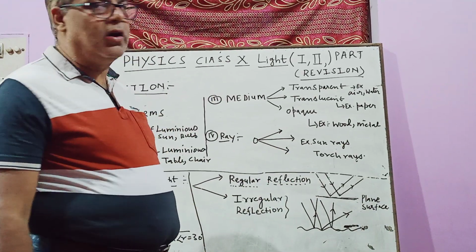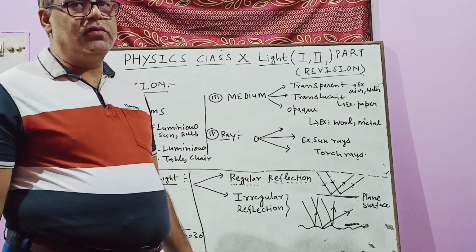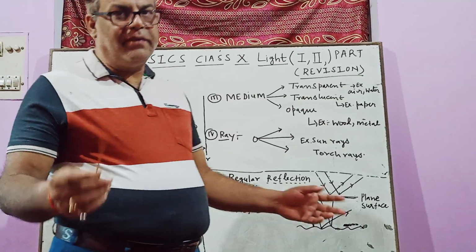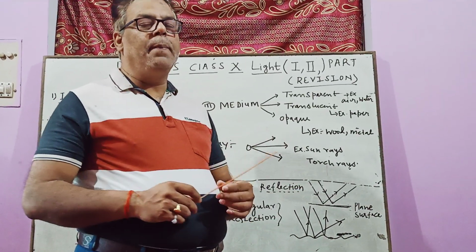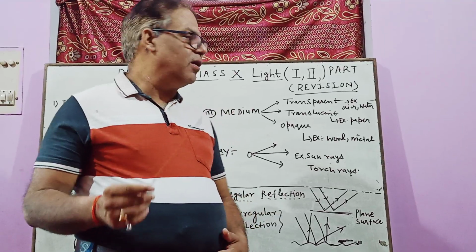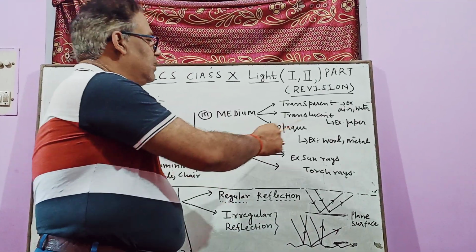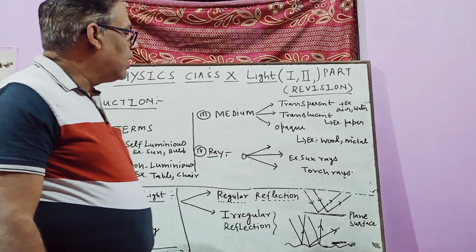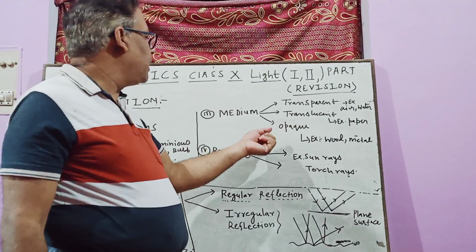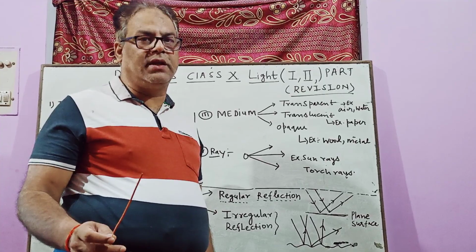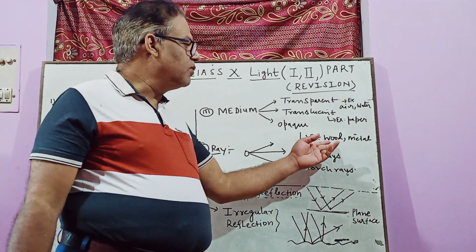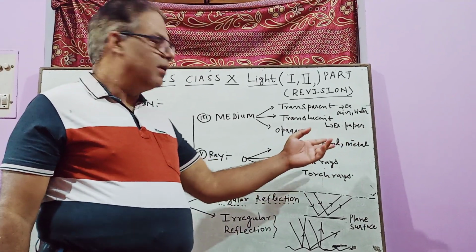Also the water bottle which you use in your daily school life, a colored bottle, through that also you can see the object partially. So that is called translucent. And now opaque: an opaque object is one through which you cannot see any object. Its examples are wood or any of the metals, right?